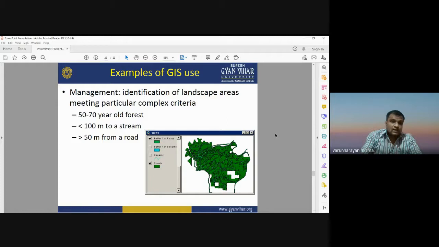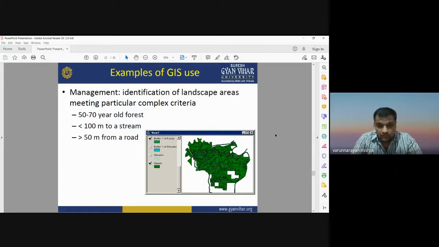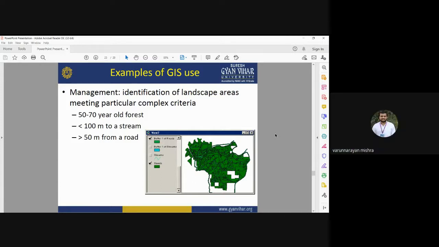It will help you to identify how much forest area will be affected by the construction of the road. So this is another example of the use of GIS-based query operations on non-spatial data sets that will provide you the information about the protected forest, which is a kind of conservation of natural resources, forest area.